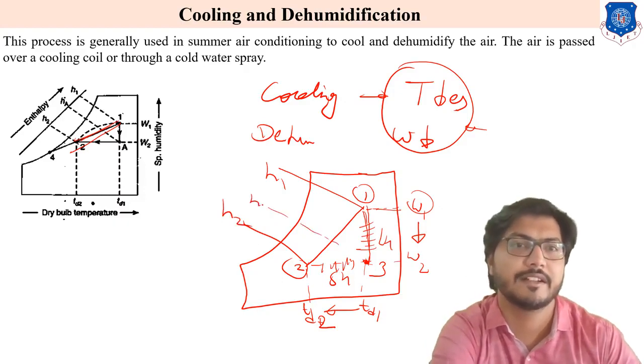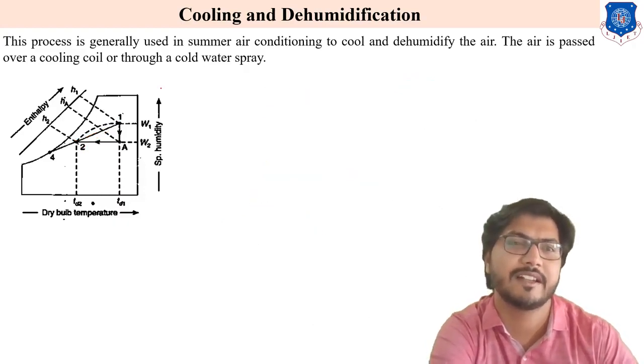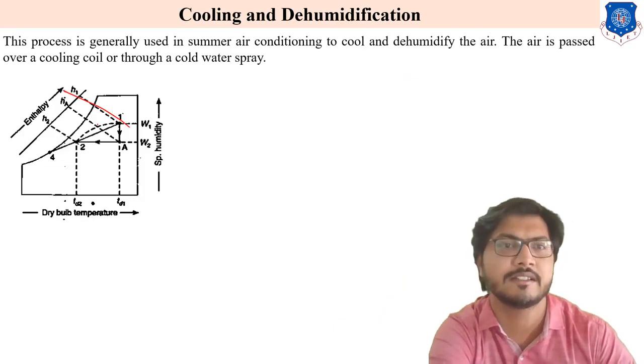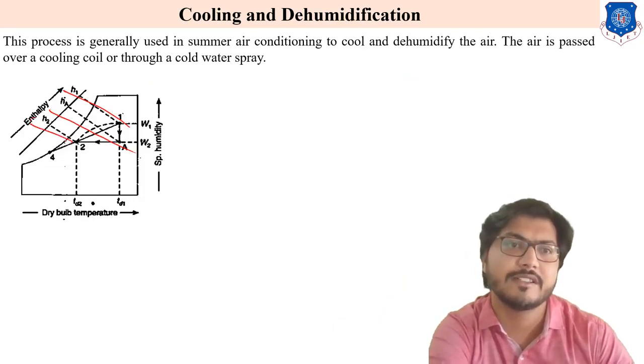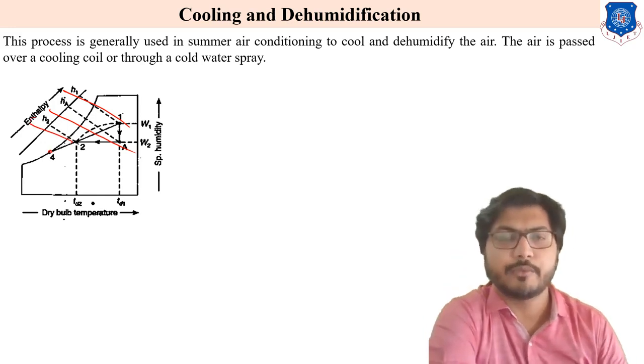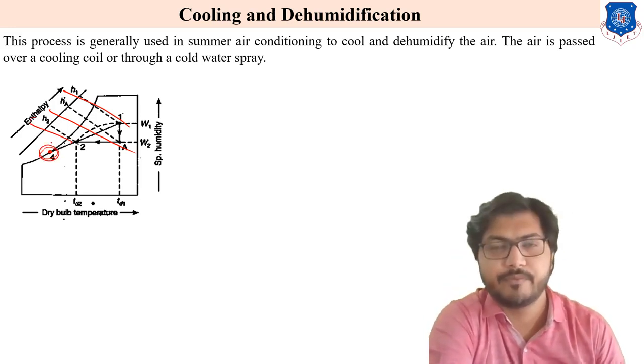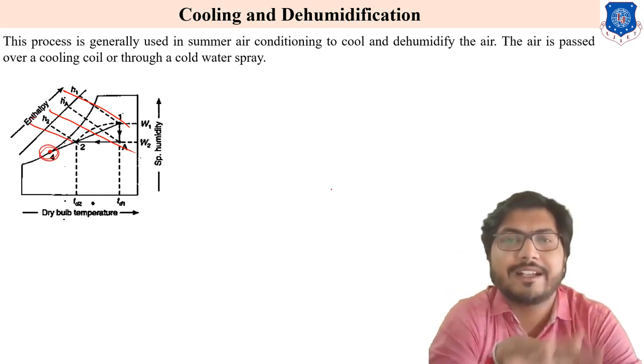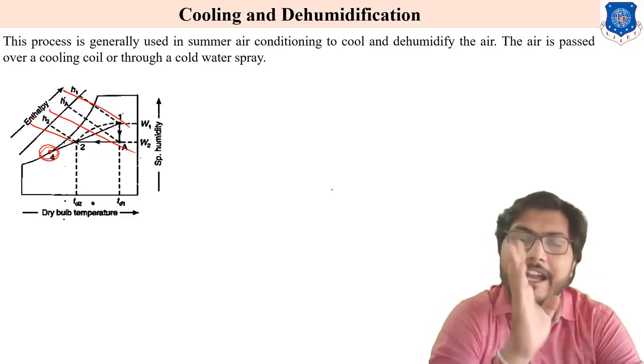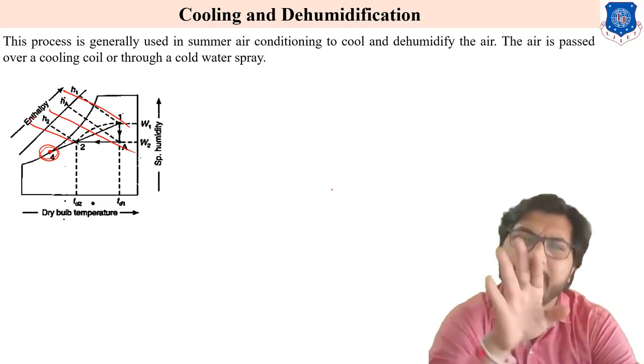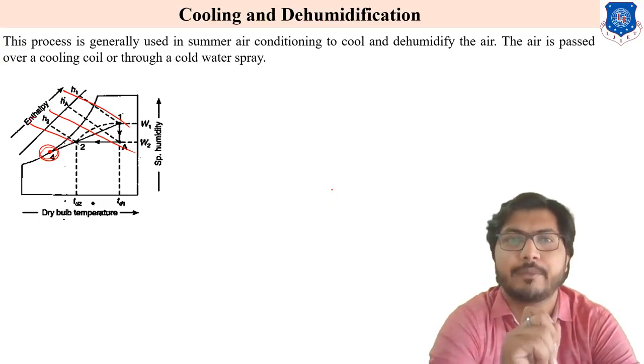In this diagram, this is H1, this point is written as A, so HA, and this is H2. And what is point 4? Point 4 is nothing but the ADP. Just one term is introduced here, ADP. ADP is the apparatus dew point temperature, or we can say the coil temperature.